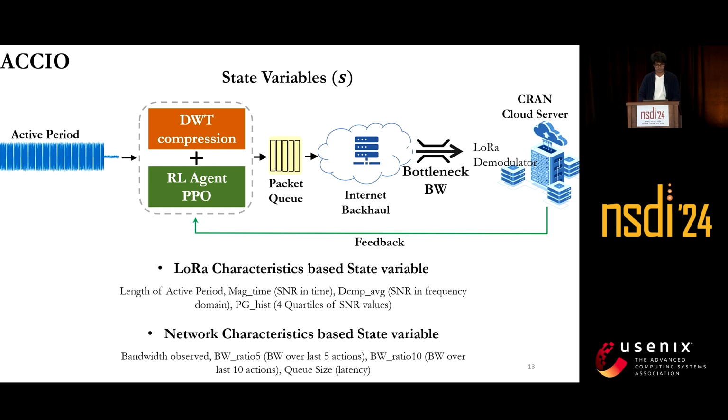Under LoRa characteristics-based state variables, we have the length of the incoming active period as one of them, the SNR of the active period, and also some other statistics of received signal strength. Under network-based state variables, we have bandwidth observed, a history of bandwidth observed, and measured latency. I want to mention that we observed the bandwidth and measured the latency using network statistic tools of TCP BBR.